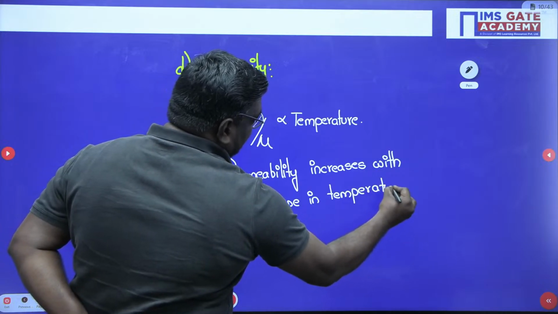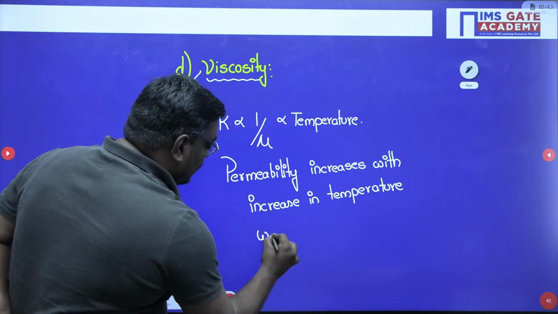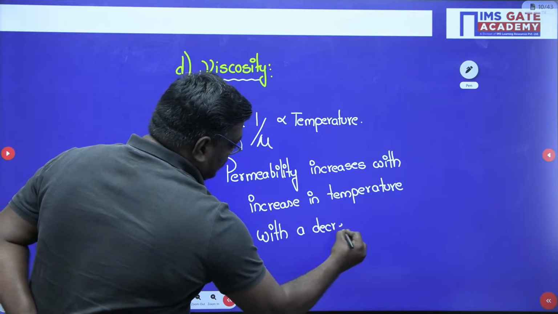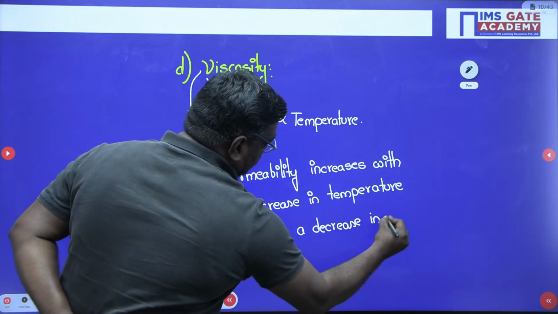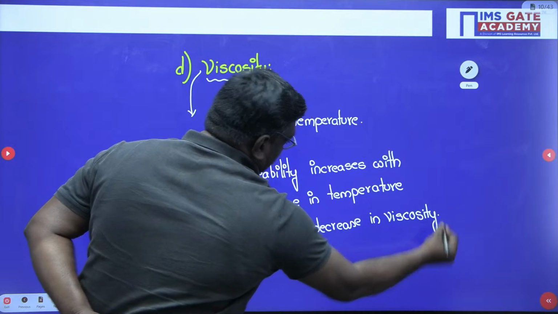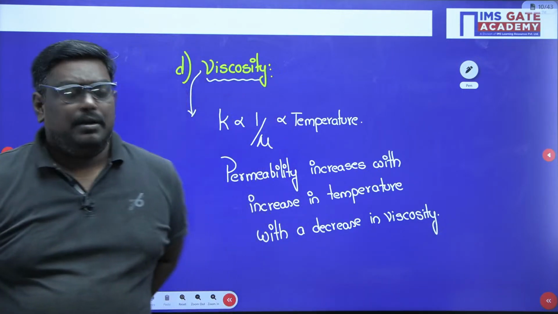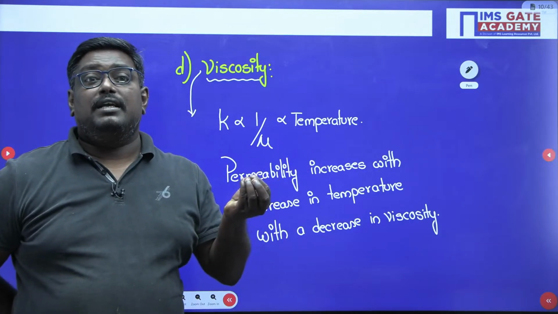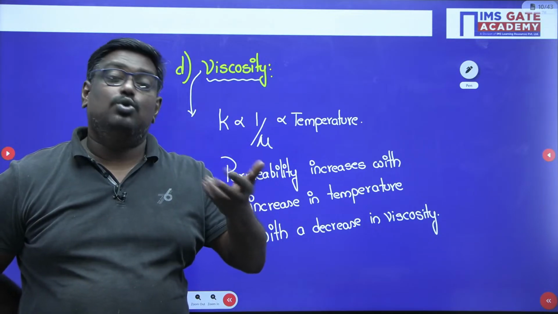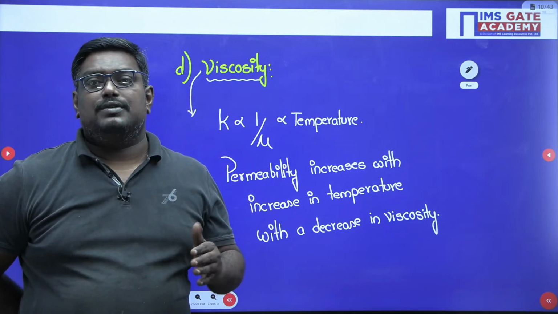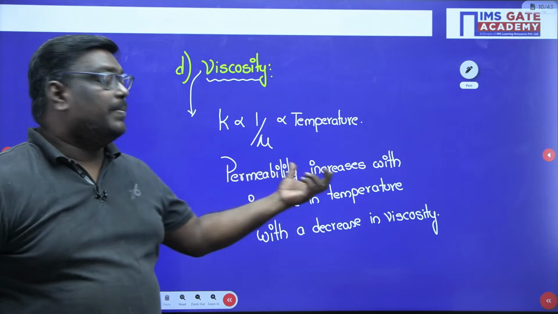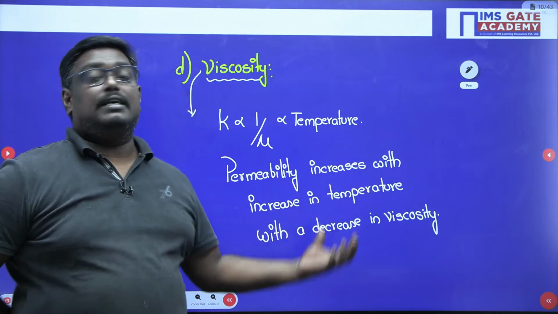With a decrease in viscosity. What do you mean by here? See, permeability will increase when you do heating. What will happen? Viscosity reduces. So here I have given you oil and water, how the water will flow. You can say simply permeability increases with increase in temperature with a decrease in viscosity.